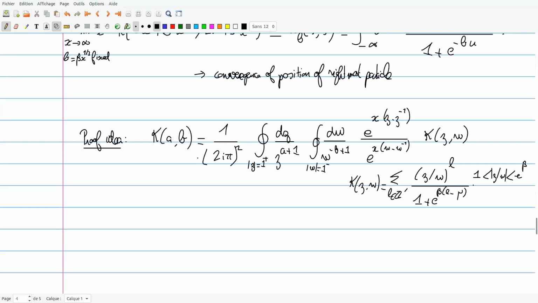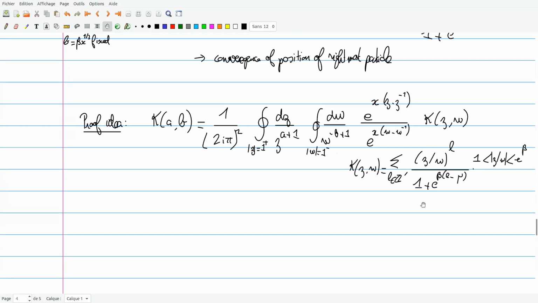It can be extended to a meromorphic function in the plane, and this function will have poles at every power of e to the beta. So it has poles when Z over W is e to the beta n for an integer. But here we have its Laurent series expansion inside a certain domain. It is a bit nasty function. And now you want to analyze the asymptotics of this quantity.